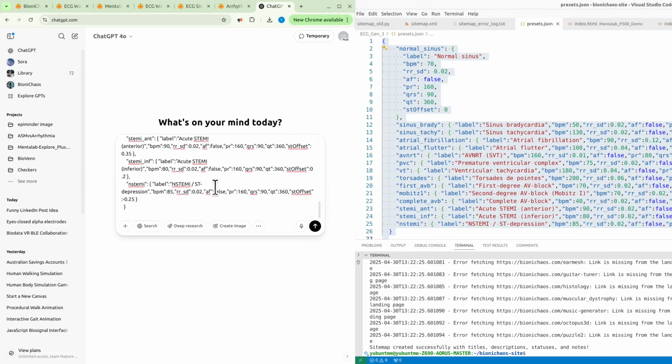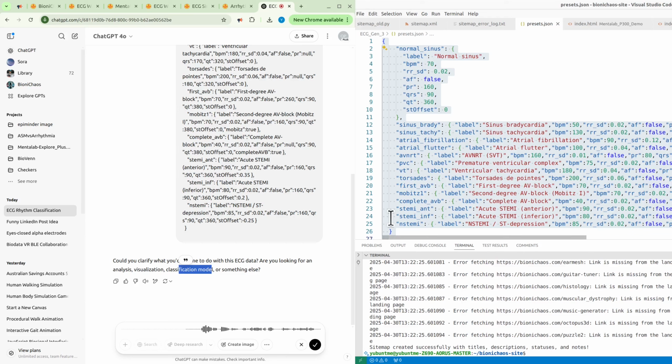Okay, we can't change the original prompt. We would like a description. We would like to add a description setting, a description entry, to this JSON. So this is a JSON data file. And we need a deep research seeing if these metrics, these settings, are correct. We also want to see what's missing, because we have, for example, first degree AVB, is there second and third? So we need a deep research on this.